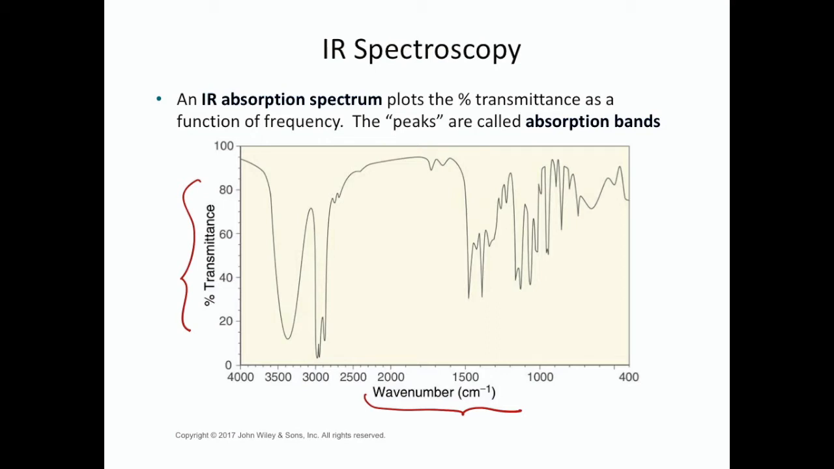So when we dip down to these lower values, that indicates absorption of light. Because if we only had 20% transmittance, we must have had 80% absorption. So notice how these curves dip down. They're sometimes called peaks, but they're also called absorption bands. So every time we see a dip, a band, that indicates that absorption happened in that corresponding wave number range.